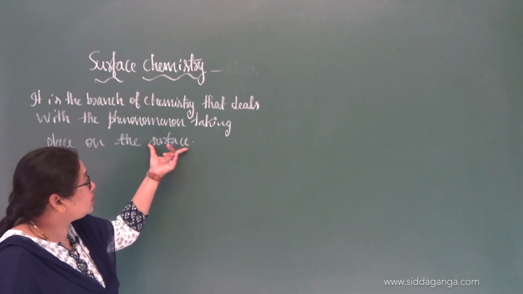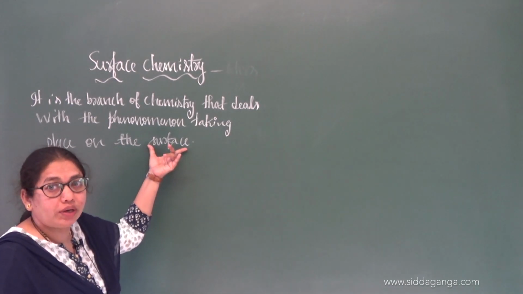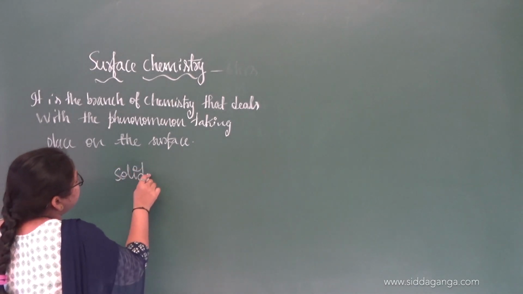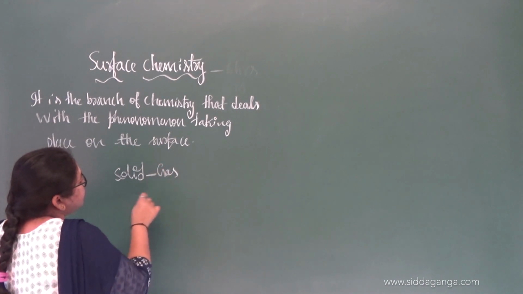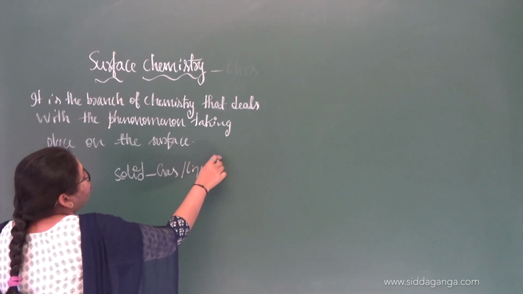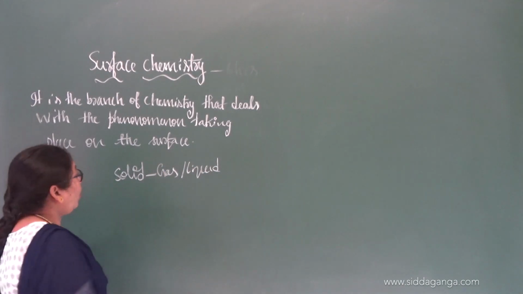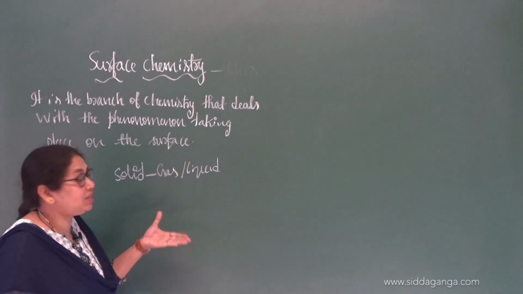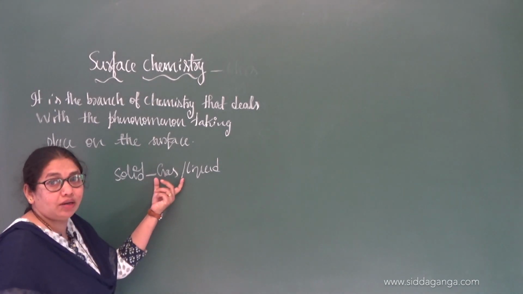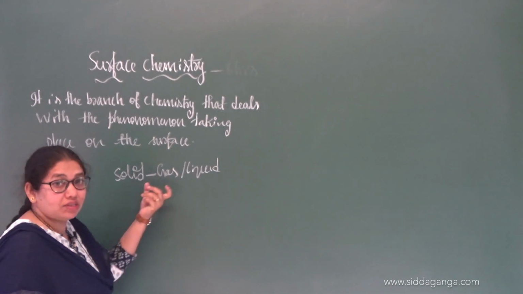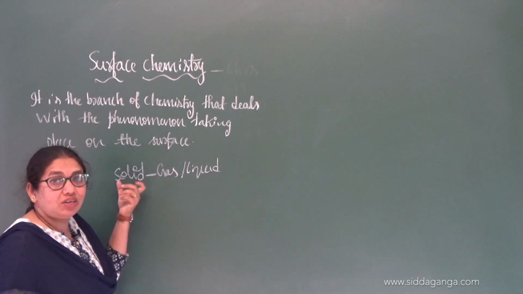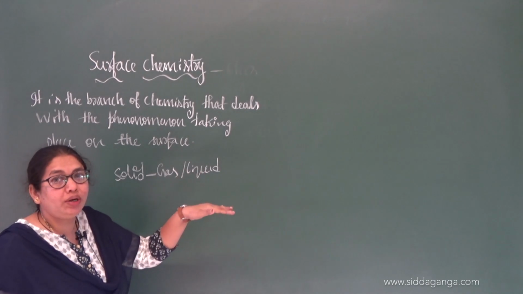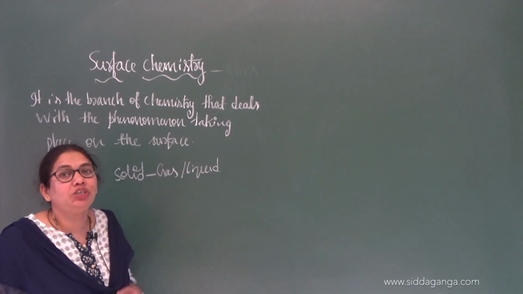Now you should understand what is the meaning of this surface, and how you are going to represent it. Say if you take a solid substance, upon that if a gas or a liquid is added, then what happens? There develops an imaginary line between them. Say if the substance is completely soluble, if the solid is completely soluble in the liquid, you call that one a true solution. There will be no interface. We are not going to see the separation, right?